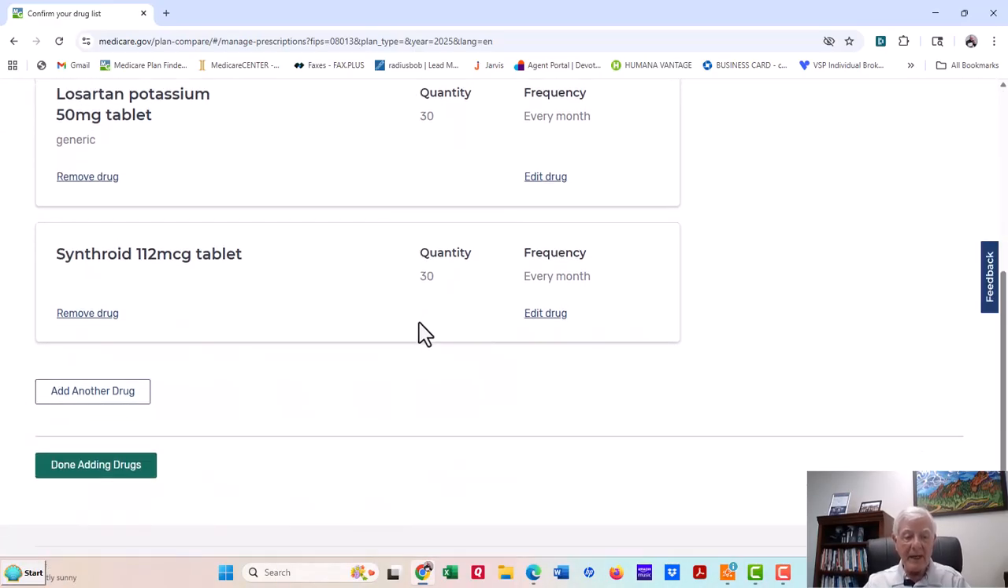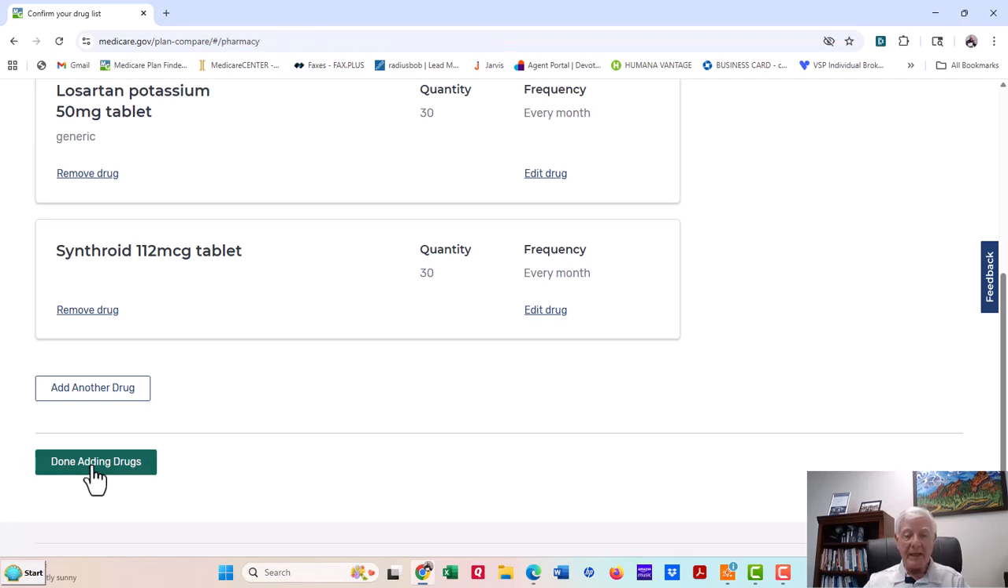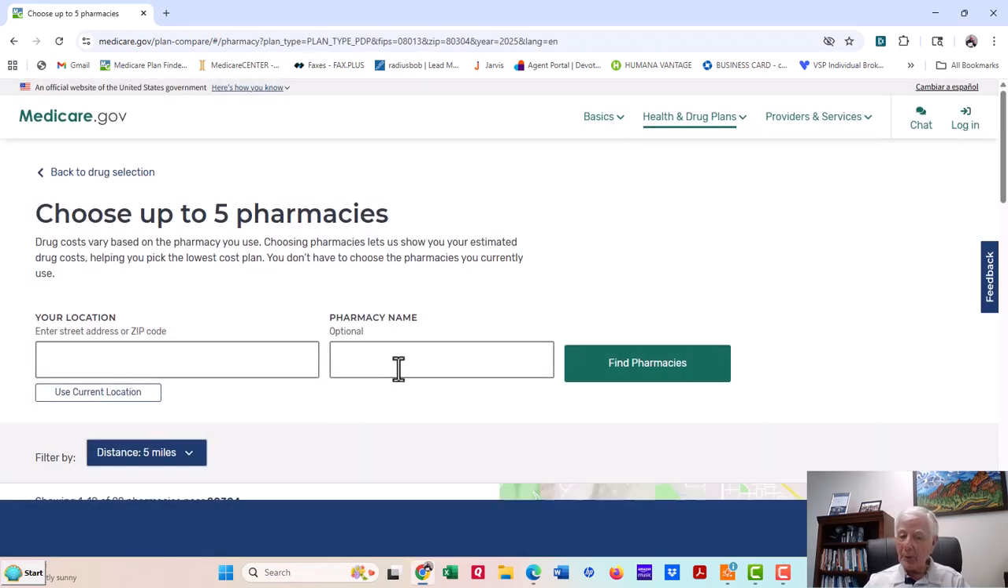So with those 3 meds, we're going to say done adding drugs, and now we'll put our pharmacies in. So let's start with Safeway.